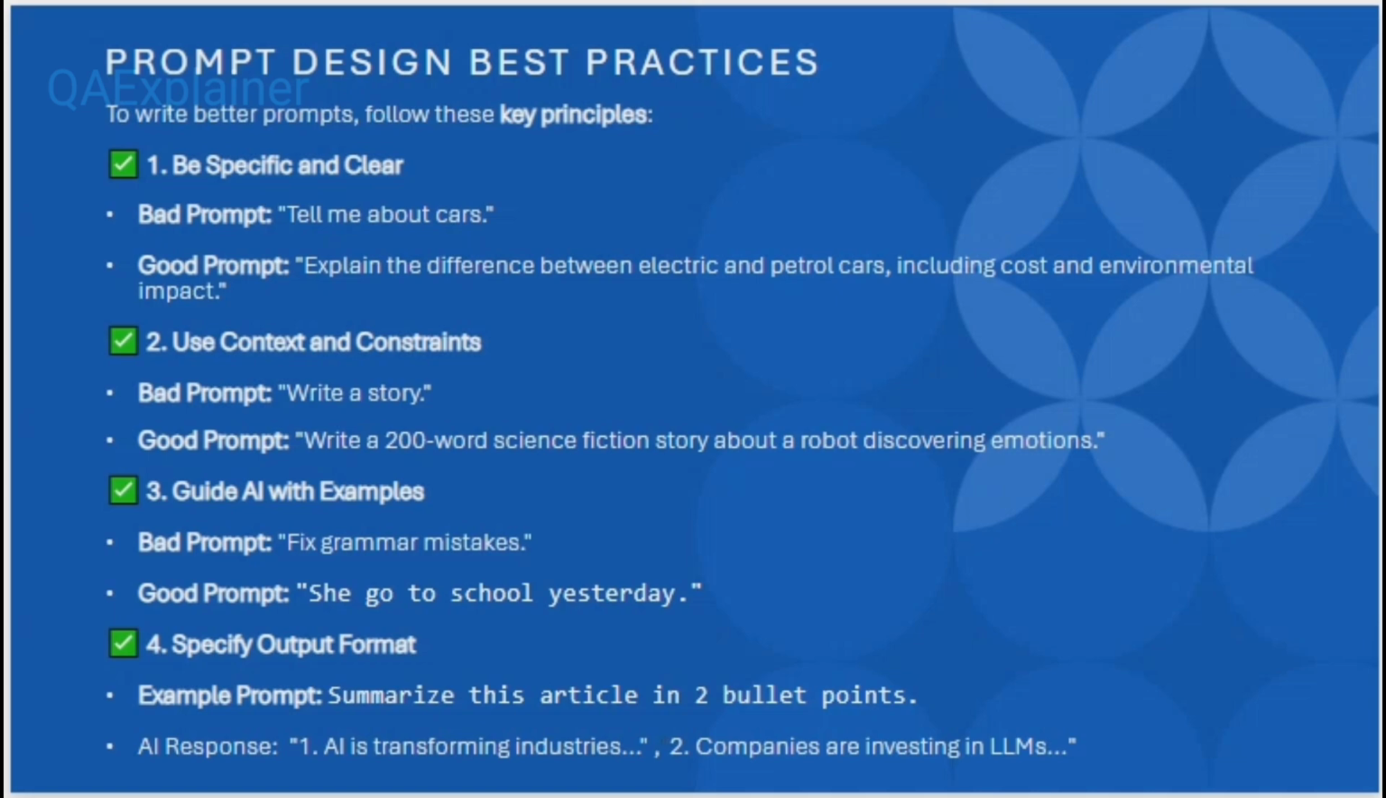Third, you can guide AI with examples. I have already explained different kinds of prompting techniques, like few-shot prompting. That same thing here, you can use that prompt with different kinds of examples, so you can get a proper response from AI. If you want a specific output format, then you have to provide two types of response. For example, "AI is transforming the industry, companies are investing in LLM." AI can generate this kind of bullet points based upon your given prompt. This is called the specific output format prompting technique. So these things are actually better prompt design and some best practices.